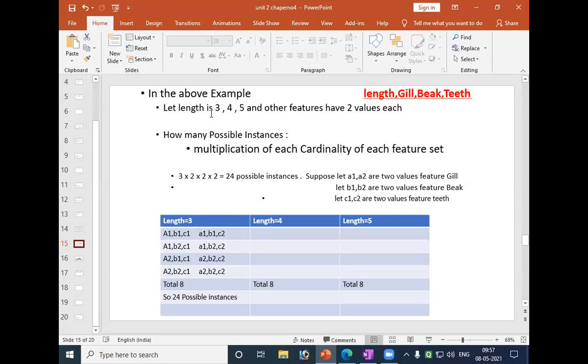What do you mean by cardinality? The possible different values are called the cardinality of a feature. Now 3 into 2 into 2 into 2 gives 24 possible instances. So this is called cardinality. You can easily see all 24 possibilities.